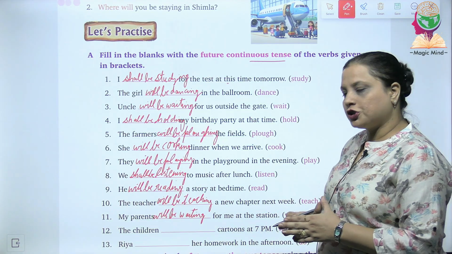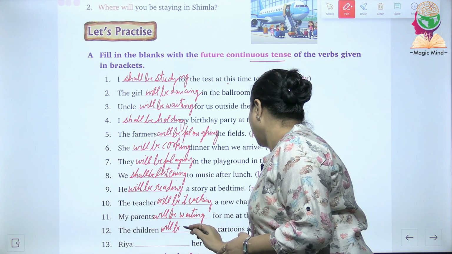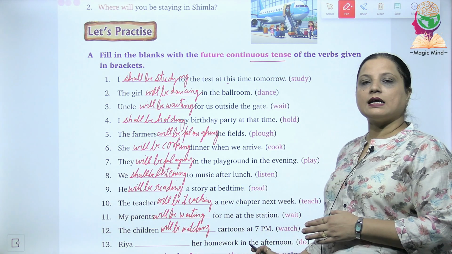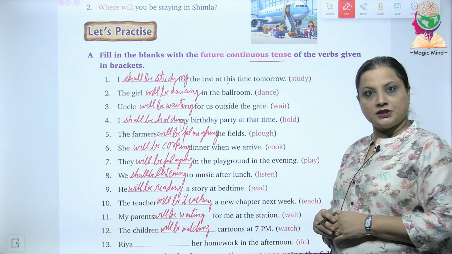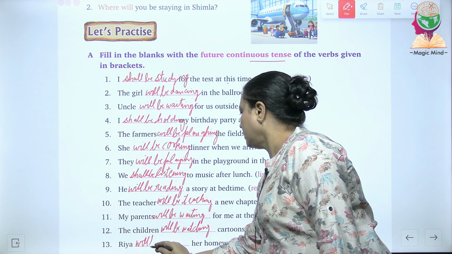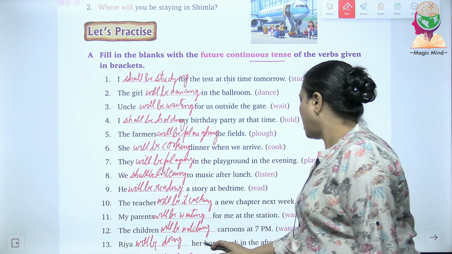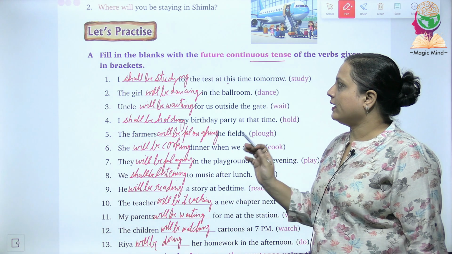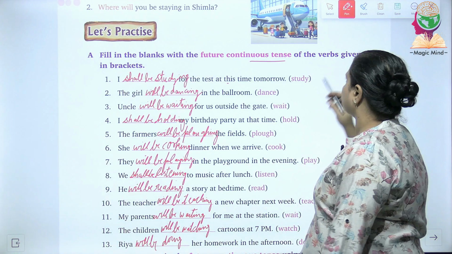12th one, the children will be watching cartoons at 7 p.m. Last one, that is the 13th one, Ria will be doing her homework in the afternoon. So now we have completed the A question. Let's now do the B question.